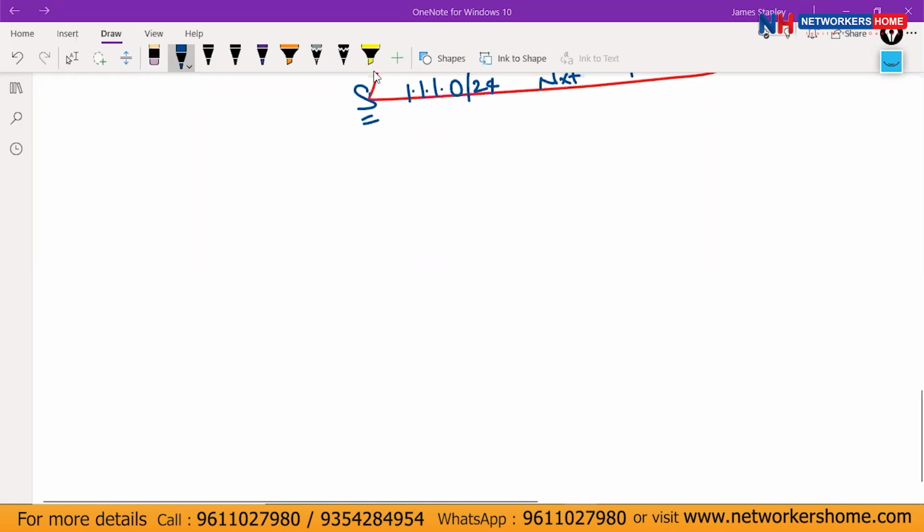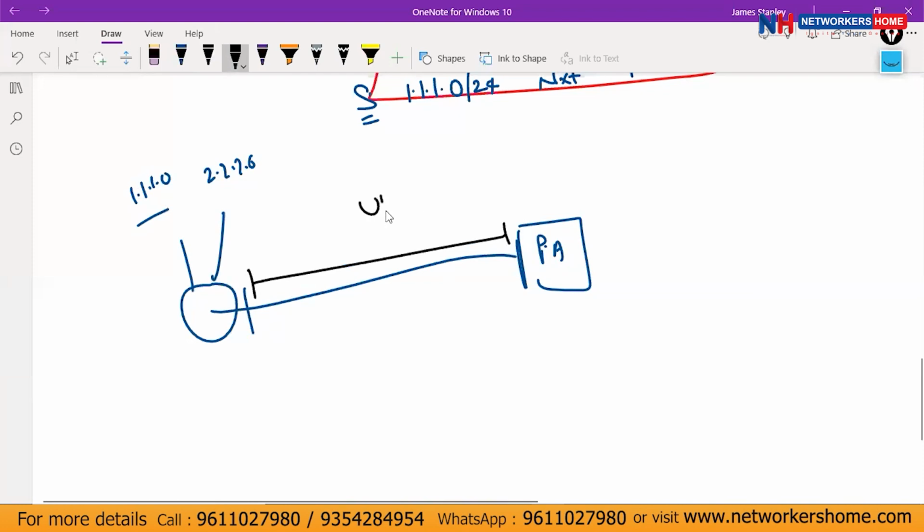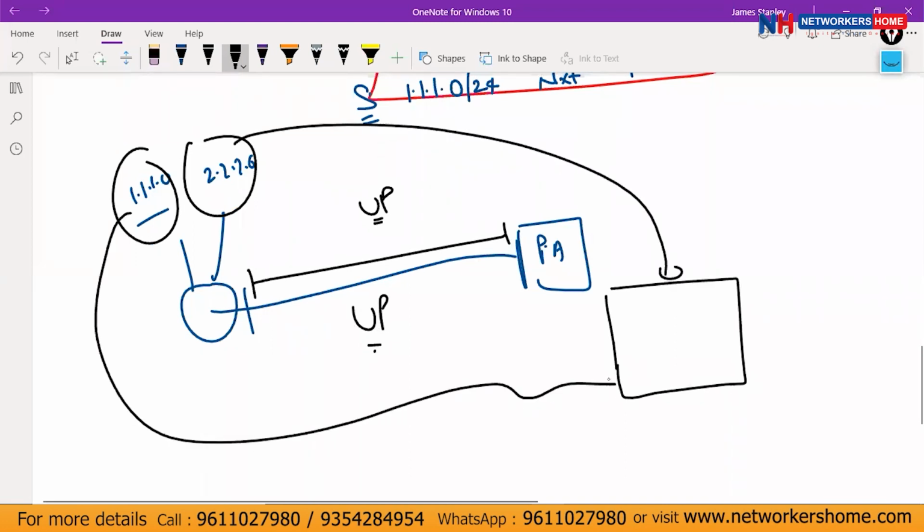What is the question? The question was, this was my Palo Alto and this was a router. We have two loopbacks, 1.1.1.0 and 2.2.2.0. Between these two devices, your neighborship came up. But on Palo Alto, in my routing table, we were not getting these two routes. Neighborship was up between the two devices, but these routes were not part of the routing table. What is the reason for that?